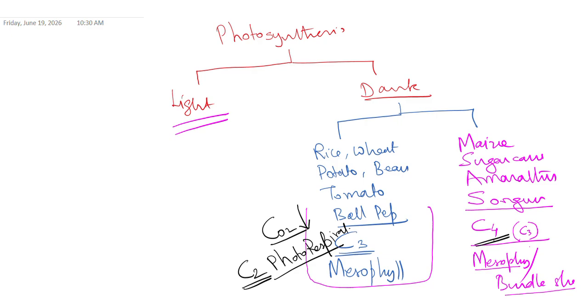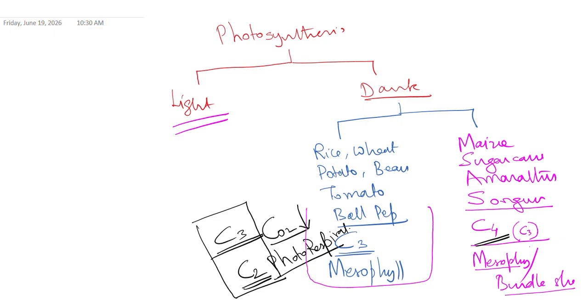C4 plants are always C4 plants, whose photorespiration is very, very less. So to your level, you can say no photorespiration in C4, whereas a C3 plant has the C2 cycle also. C4 is always C4. Keep that in mind.